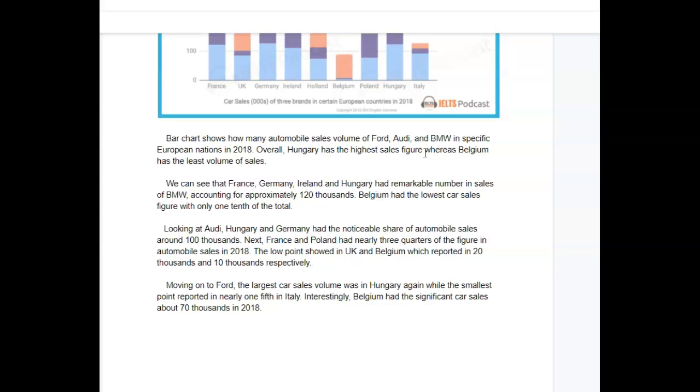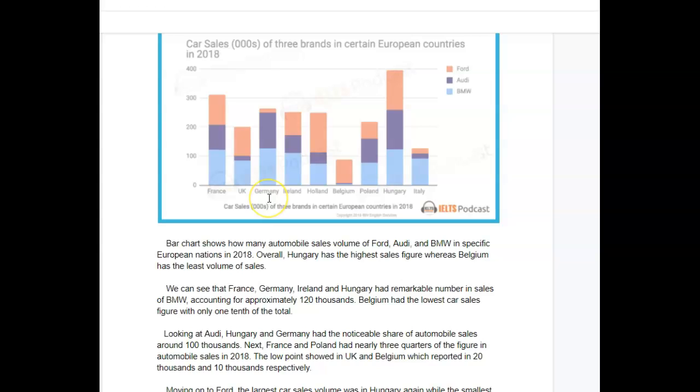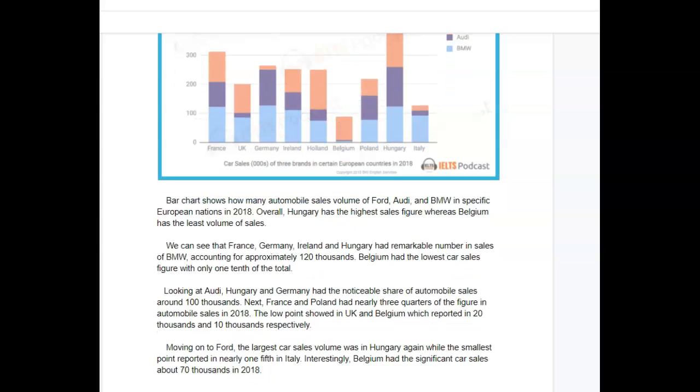sales. Now, this is a really interesting thing I want you to know about task 1. You can, in fact, refer to this in the present tense, even though it's in 2018. But if you do that, you have to be consistent throughout your answer. All right? You can't flip-flop between tenses. So if elsewhere you wrote had, then you're going to be in trouble. So the best thing to do is to be consistent. If it's all in the past, make sure it's all in the past. Okay? Let's see what you did, though.